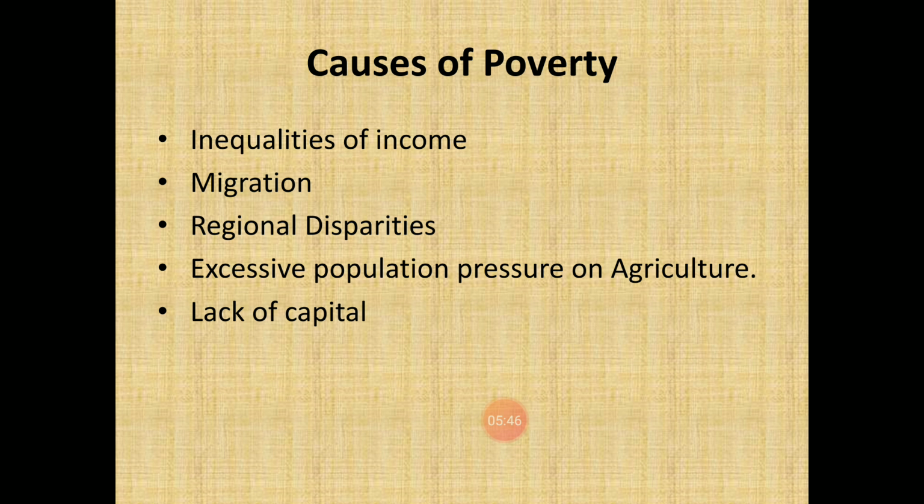Lastly, excessive pressure of population on agriculture and lack of capital. Every time it is said and believed that India is a land of agriculture. So when there is excessive pressure on agriculture, then ultimately it also leads to poverty, and there is a lack of adequate or proper capital in the country, and because of that lack of adequate capital, there is every possibility, and it so happens, that there is poverty in the country.